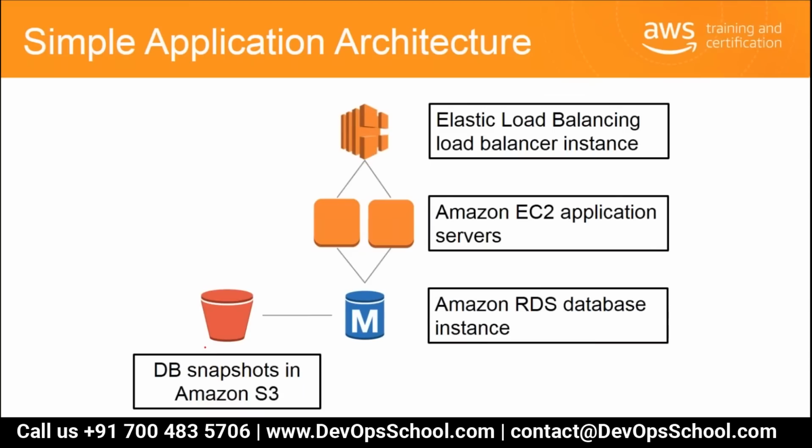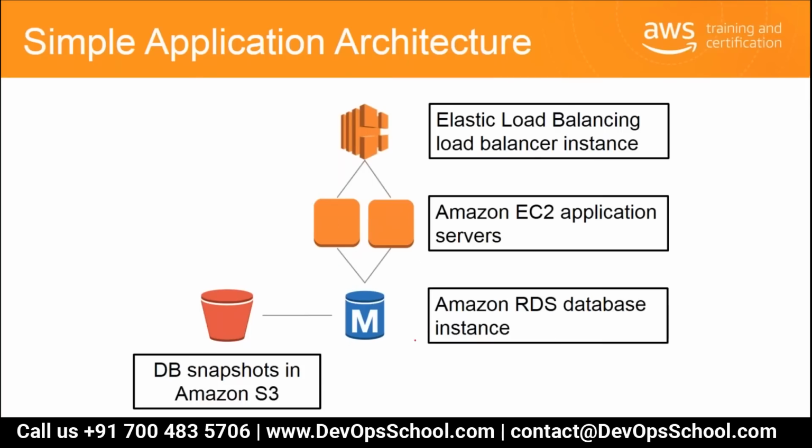What should a simple application architecture look like when you use databases with EC2? It should have an elastic load balancer with two EC2 instances, so that if one fails, the other can take over, providing a fault-tolerant mechanism.